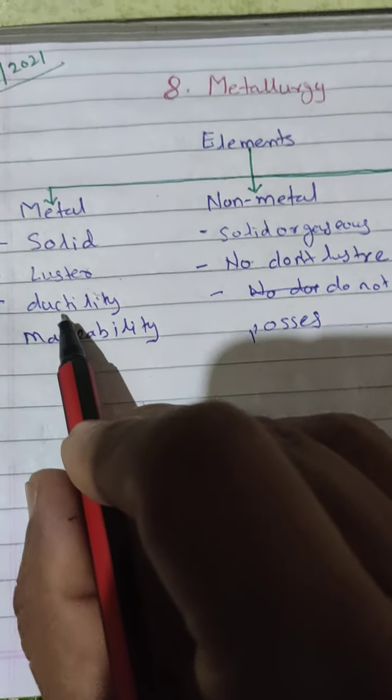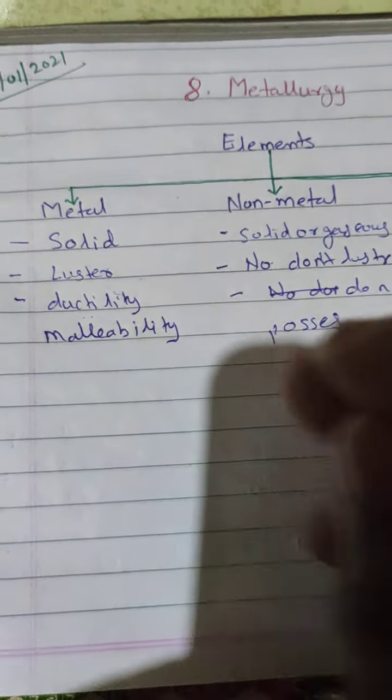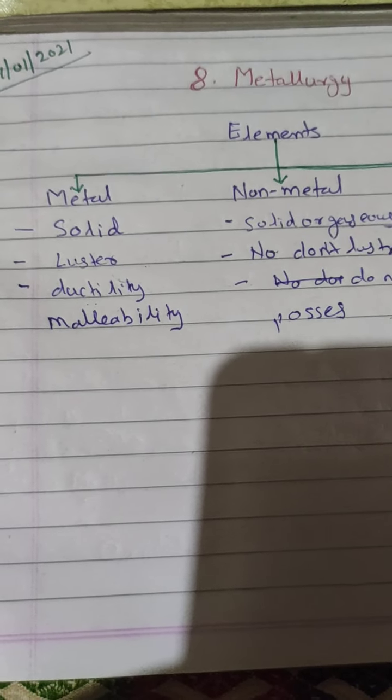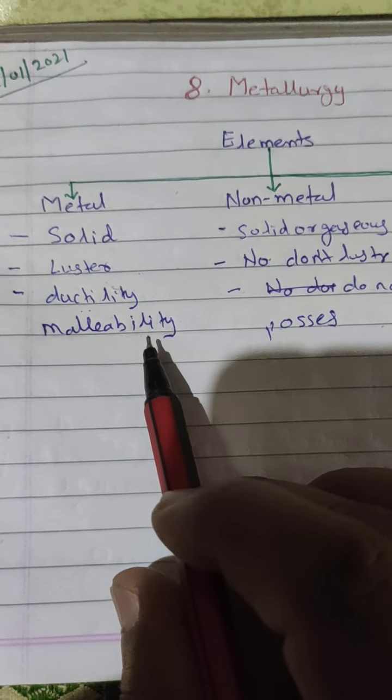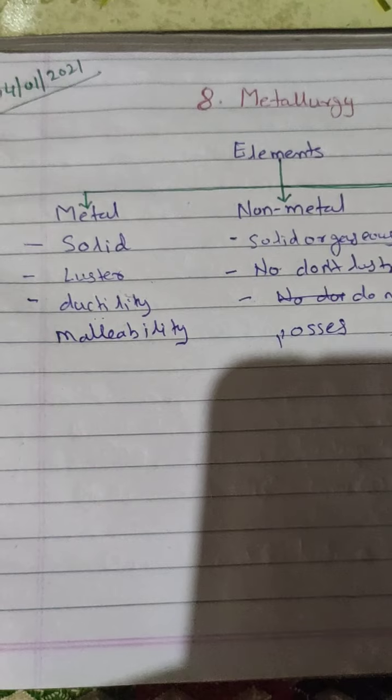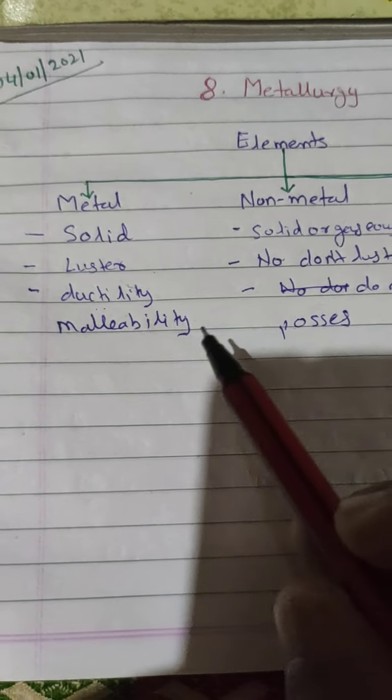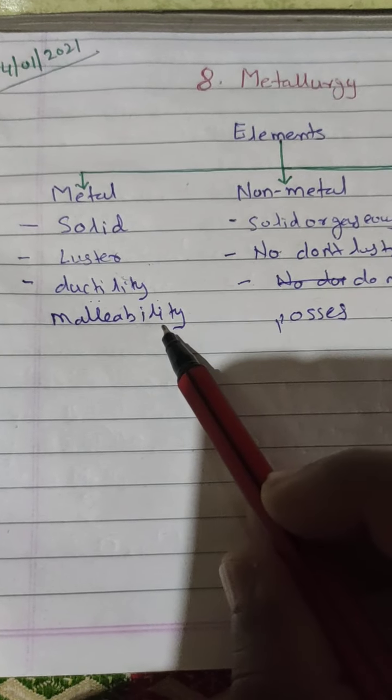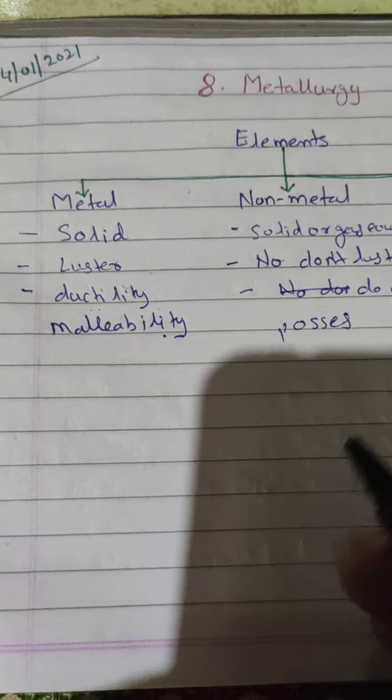Ductility means the metal is converted into a thin wire by hammering, and malleability means metals can be converted into a thin sheet. The definition of malleability and ductility, I will send you the picture of this.